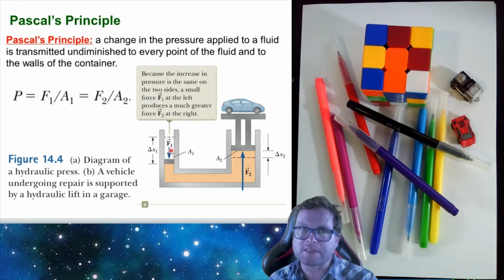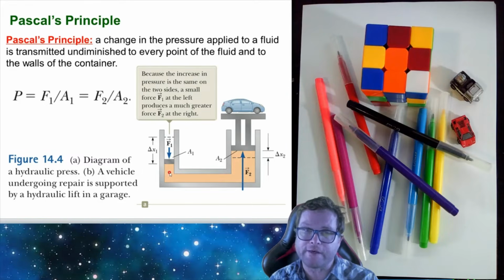Because this force is being applied, it means that the pressure is going to change within the liquid. But the change in pressure is conveyed throughout the liquid undiminished according to Pascal's principle. So that means that the pressure at every point in the liquid is going to be exactly the same. The pressure over here is going to be the same as the pressure over here.